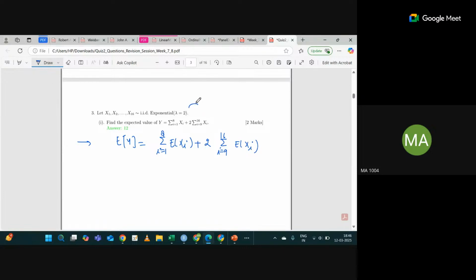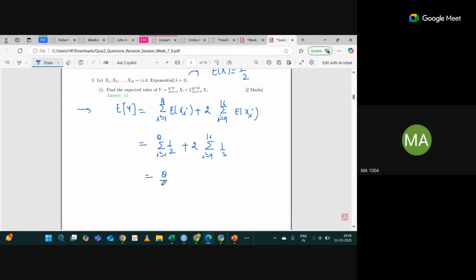The expected value of x is 1 by lambda, which is 1 by 2. So this will be summation i equal to 1 to 8 of 1 by 2 plus 2 times summation i equal to 9 to 16 of 1 by 2, correct?